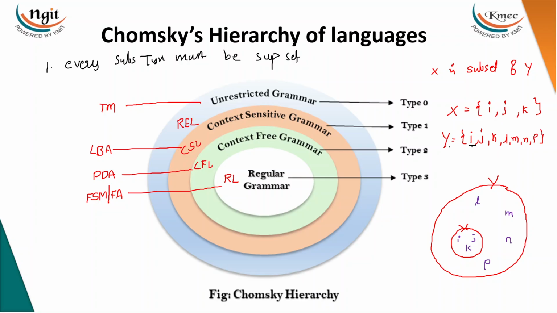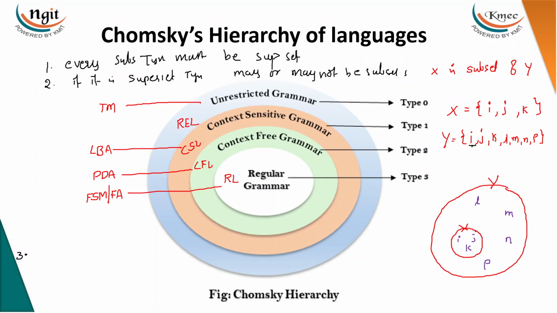So in general, if something in Y may or may not be in X. So if it is a Y type, it may or may not be X type. The second one: if it is superset type, it may or may not be subset type. May or may not be subset type means what? Every CFL may or may not be regular. Every CSL may or may not be CFL. Every REL may or may not be CFL, or every REL may or may not be regular. Right? There's a third property, and sorry, second property. Third relationship between the languages.